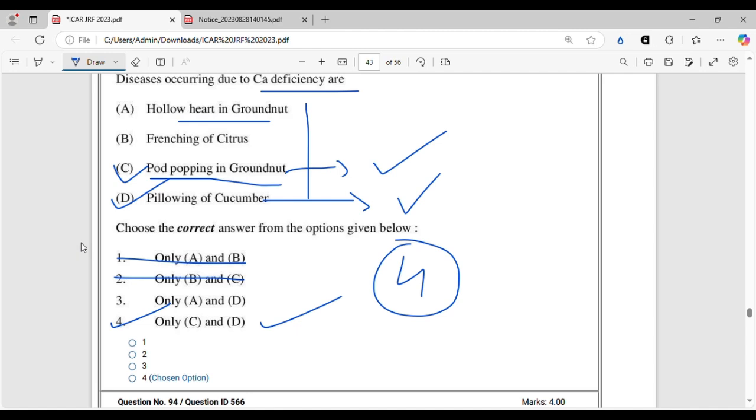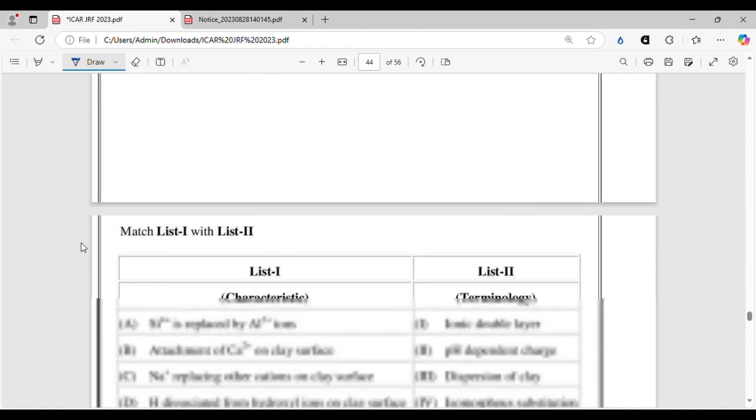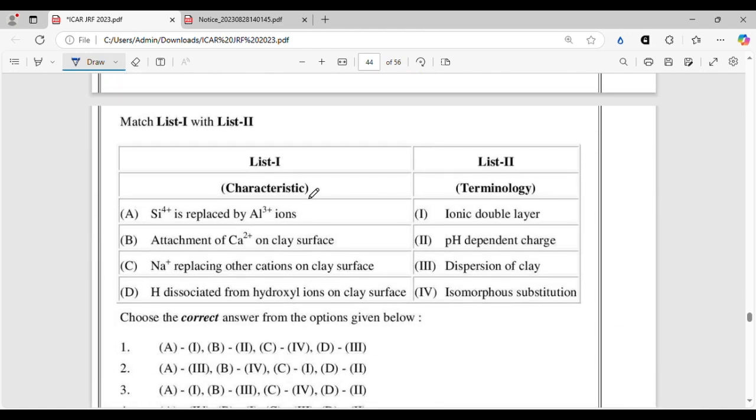All right. Let's move on. Here there is a characteristic and the terminology. It's a very easy one. Very basic soil chemistry and mineralogy question. So Si4+ replaced by Al3+ is called isomorphous substitution.